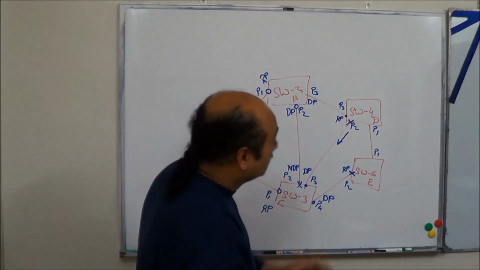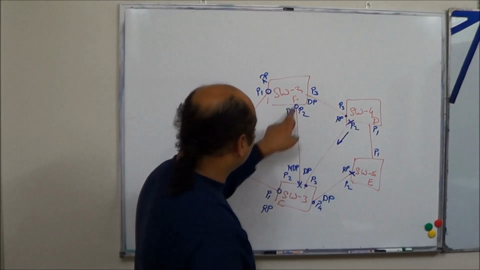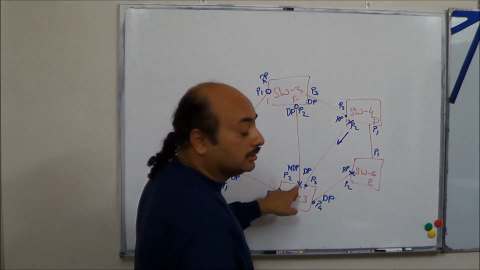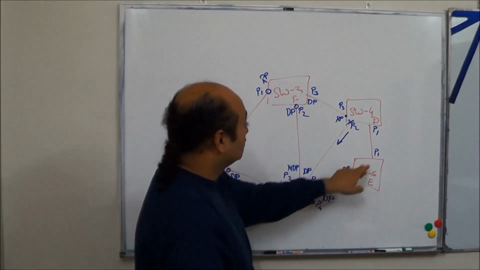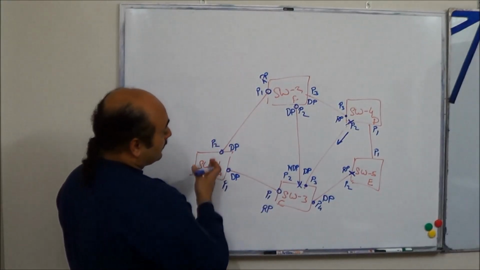For which loop? Is this a loop? No, because this is broken. Is this a loop? No, because this is broken. We are talking about this loop. So let's see.